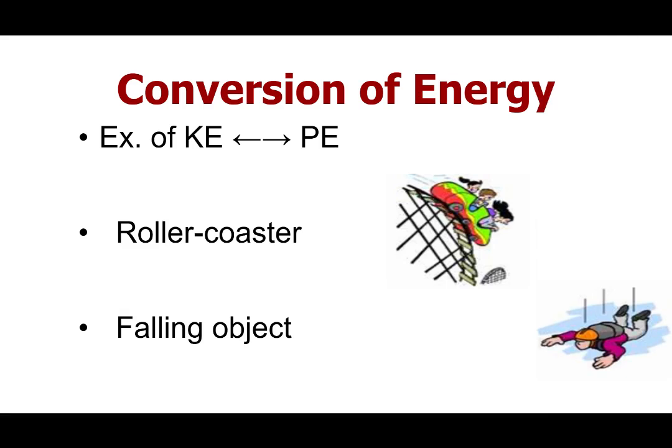Or let's say somebody's skydiving, right? As they are at that peak of their height, as they're about to jump out of a plane, you have maximum potential energy. And as they move closer to the ground, their height decreases, so their potential energy decreases, but they speed up, they move faster and faster and faster, and their kinetic energy increases. And then they have maximum kinetic energy all the way at the ground.